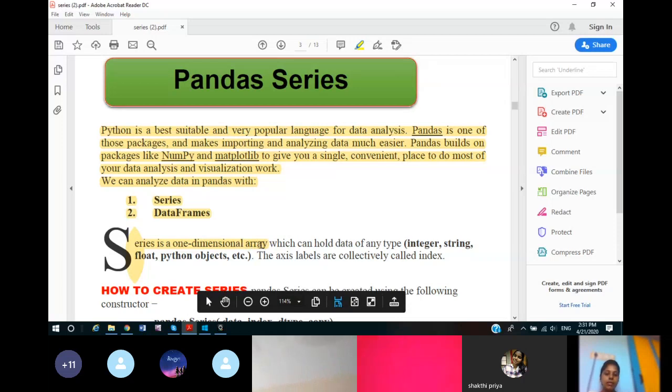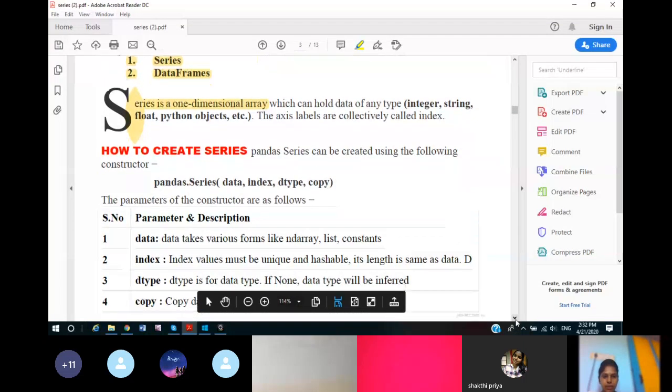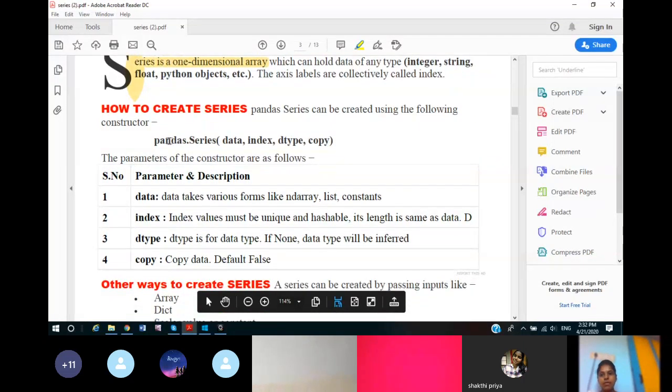So what is the difference between series and array? In series you can hold data of any type. But in a NumPy array, we can hold data of one type only at a time. But in series, you can have different types of data. In one series, you can have different data type elements. Now, this is the syntax to create a series. How can we create a series? Now, see this syntax: pandas dot Series, data, index, dtype, copy.